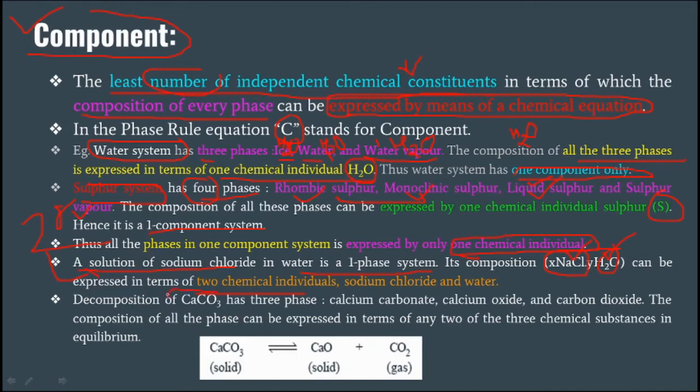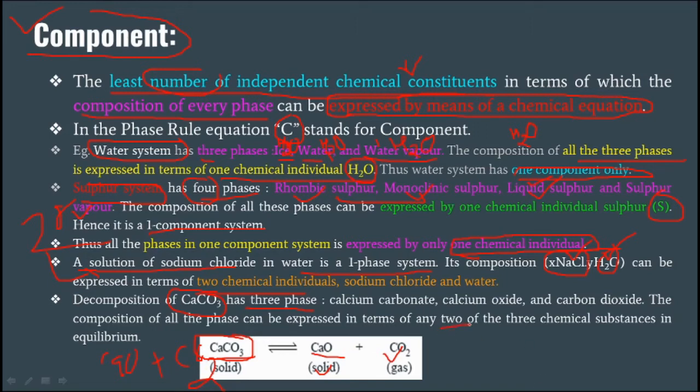Another example is the decomposition of calcium carbonate. How many phases does it have? Three phases: calcium carbonate solid, calcium oxide solid, and CO2 gas. There are three phases, but the components are expressed in terms of only two of the three substances in the equilibrium. I can write CaCO3 giving CaO plus CO2.